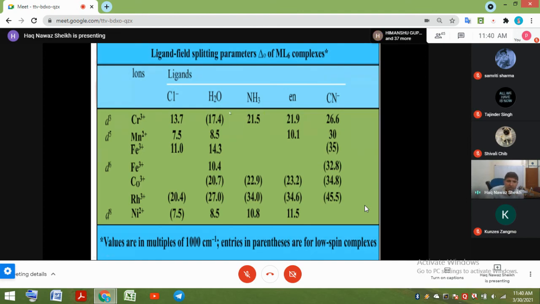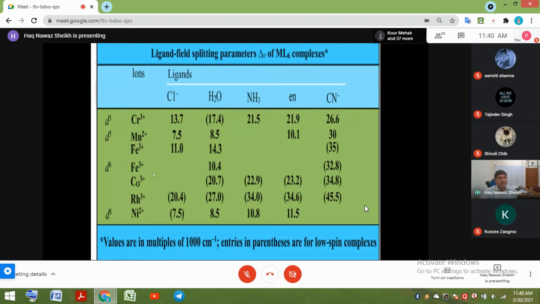Water, although neutral, generates a crystal field splitting which is larger than chloride. And ammonia is much stronger than water. And ethylene diamine is a little bit stronger than ammonia because of the chelation effect. And then cyanide is larger than ethylene diamine.